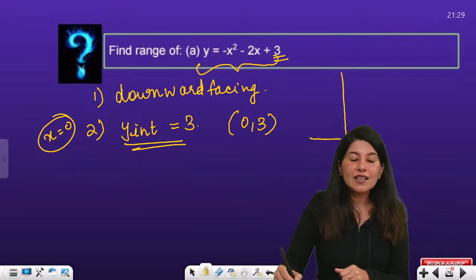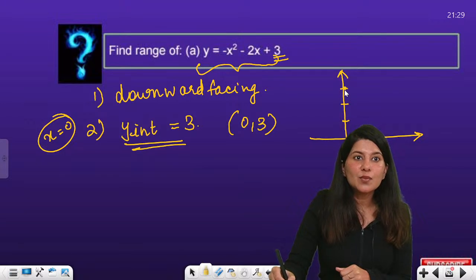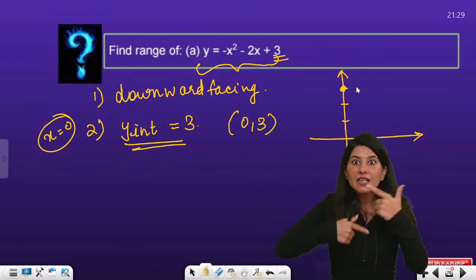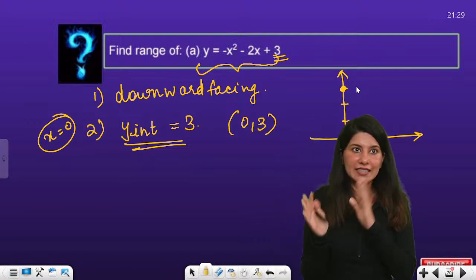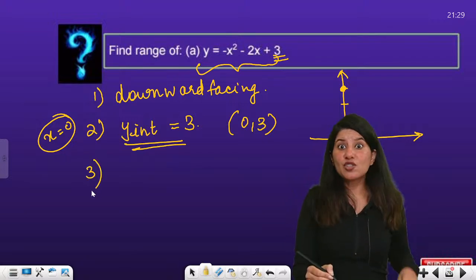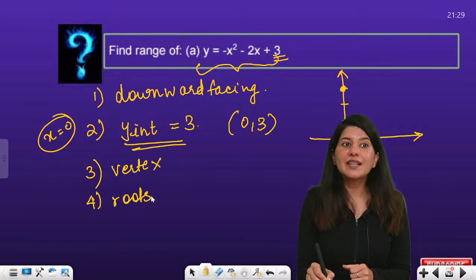Now you can just plot this graph, and (0, 3) is a point, now you can just plot this, right? Because it is downward facing, everybody will know what the position of your graph would be, correctly, right? Okay, now the third thing you can do is figure out the vertex, and the fourth thing is to figure out the roots, and you are done.